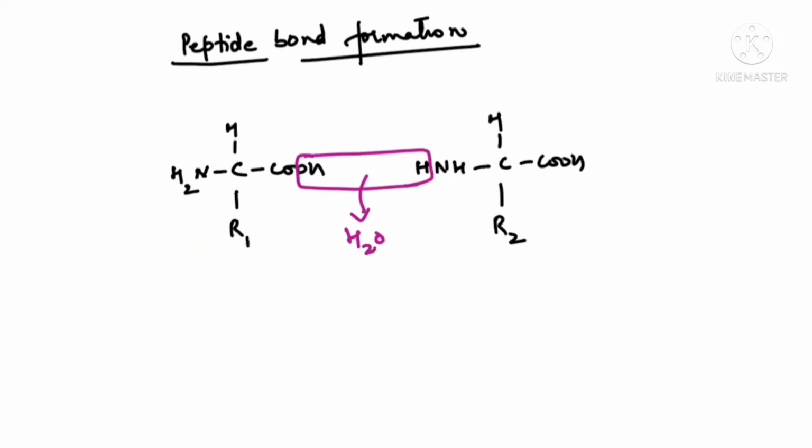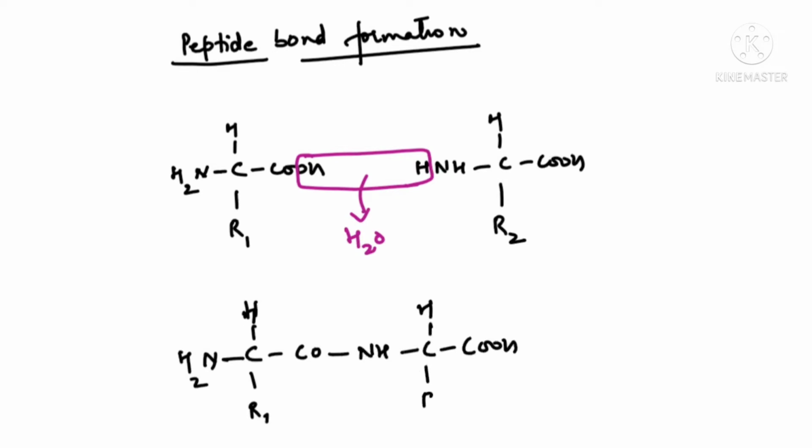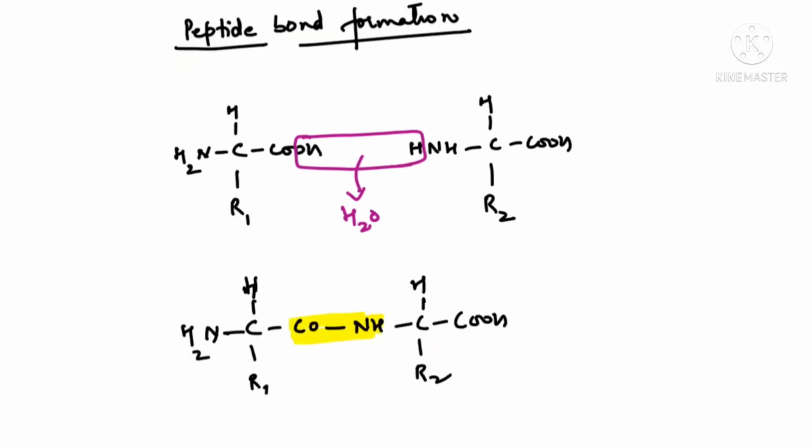And the bond which is made as a result is known as a peptide bond. This bond is known as a peptide bond, which is a product of a condensation reaction. Clear, beta?